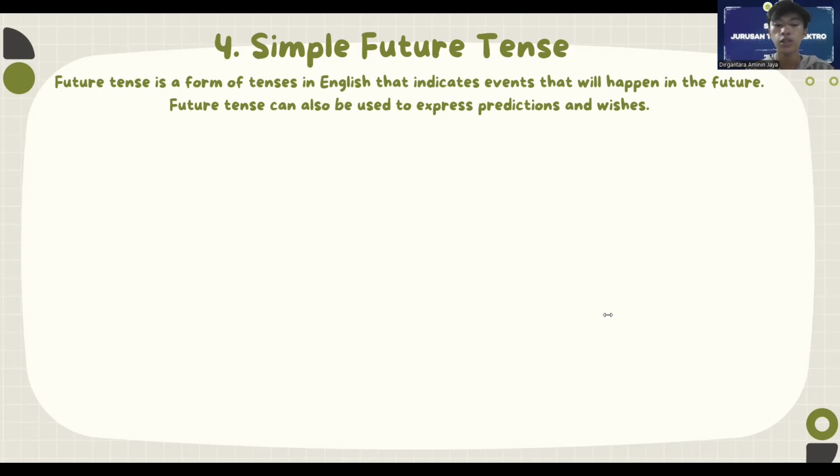For example, she will travel to Bali next month. It will rain tomorrow. I will help you with your homework. I will call you later. And if it rains, we will stay indoors. Thus, the simple future tense makes it easier to communicate about what is to come in a precise and effective way.